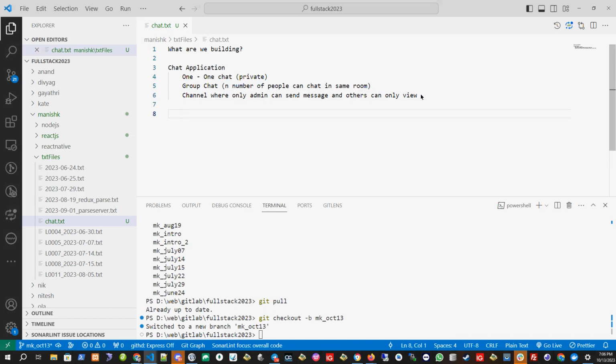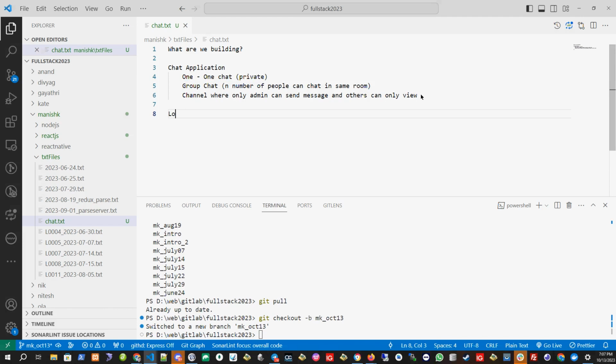Okay, so first the user will come. Now we are discussing how we will be building it. I am not telling you the things; I will be asking you questions about how the things will be built. Some things I'll tell you, some things I'll ask you. And then after we are done with this planning, you have to try it yourself.